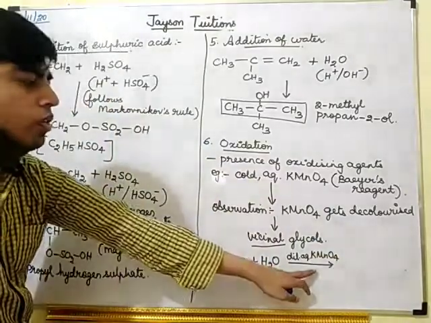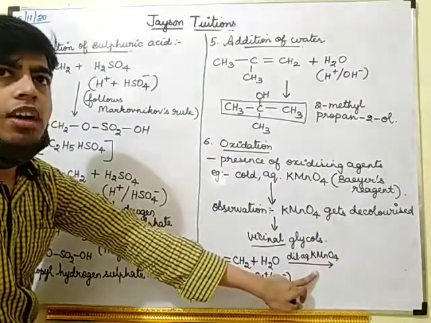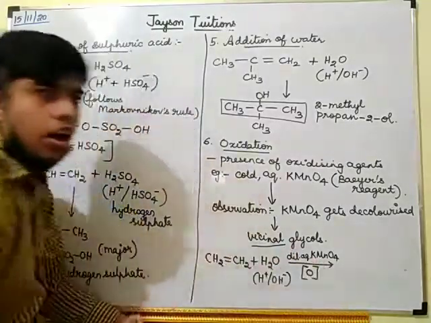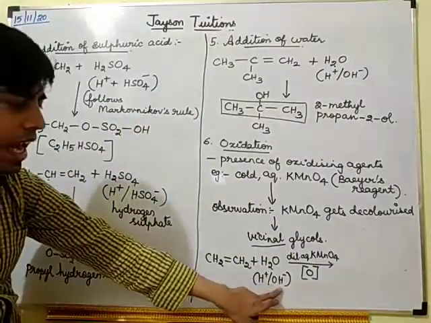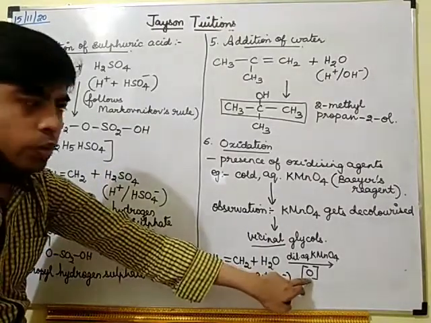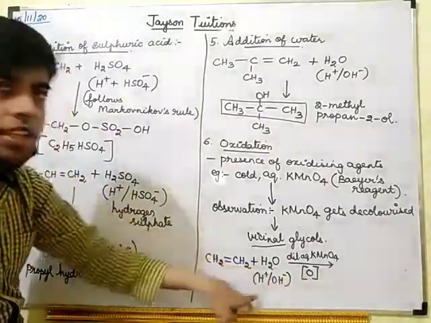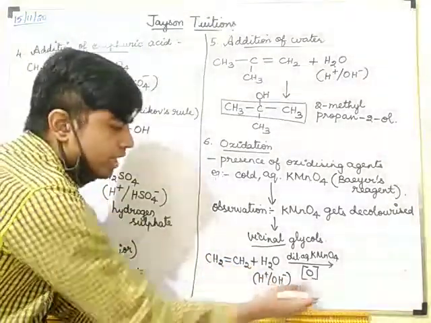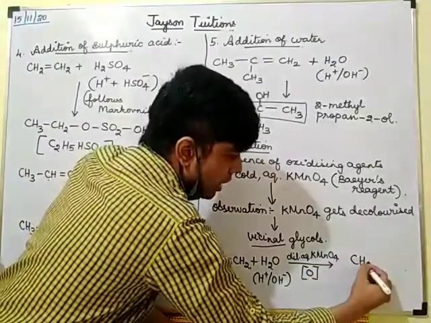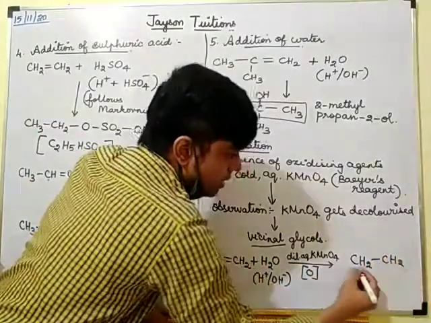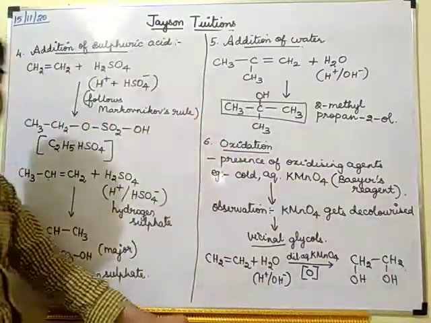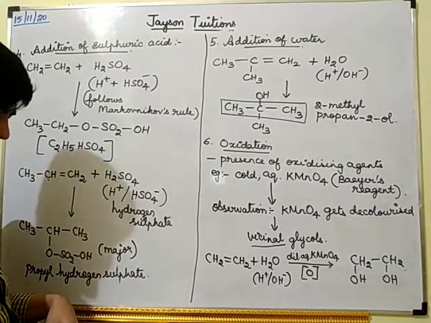KMnO4 is an oxidizing agent. Oxidizing agent means it will provide one oxygen. Already I have one OH, and one H and O. So these two will form another OH. So I have one OH and another OH. These two OH will be substituted on the adjacent carbons like this. So this is called vicinal glycols.